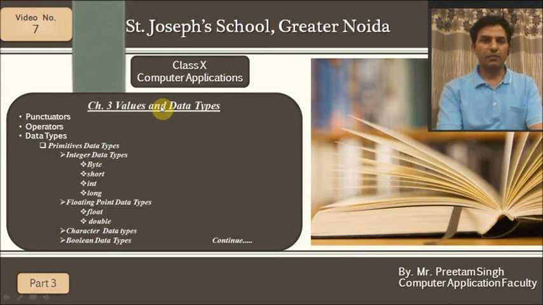Last time I was discussing punctuators, operators, data types, and primitive data types. I discussed the integer data types: byte, short, int, long. In floating point data types, I discussed float and double. After that I discussed character data types and boolean data types.